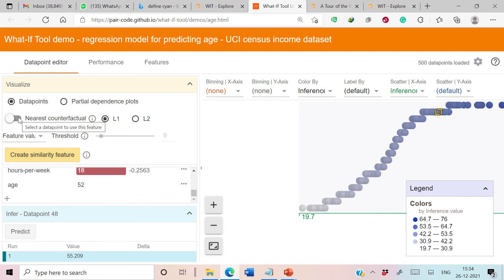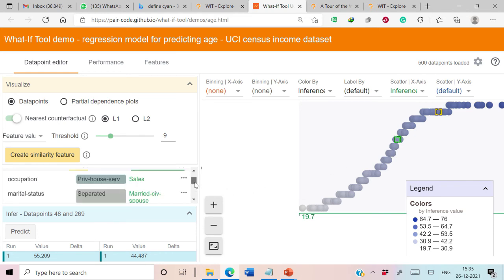And the other important feature of the WHATIF tool is to generate counterfactuals. So we can simply enable this option to generate nearest counterfactuals for this selected data point. Let's enable this option to see the counterfactuals for the selected instance 48. As soon as I have enabled this option, you can see that now I have two data points which are selected by our model, and these are the nearest counterfactuals.